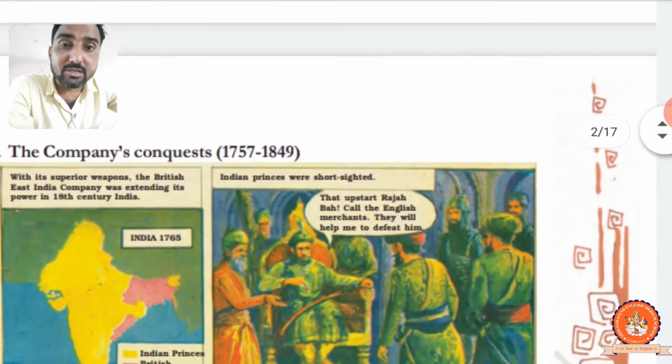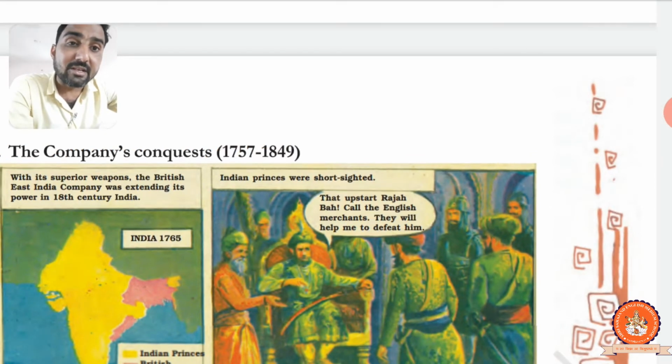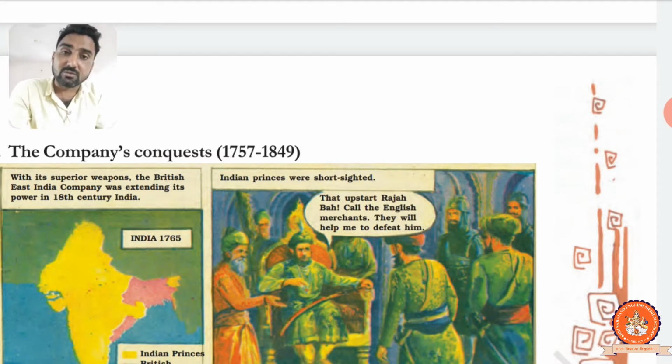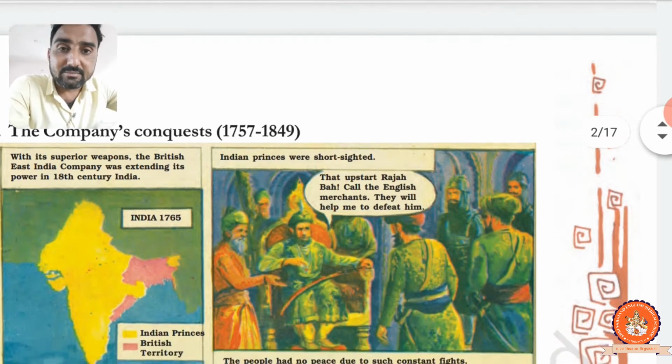The first point over here: the Company's conquests, 1757 to 1849. See, in the history chapter we already know how the British came to India and how the Mughals entered India and all those things, right? The Company's conquests, 1757 to 1849. Okay, let's start this one.